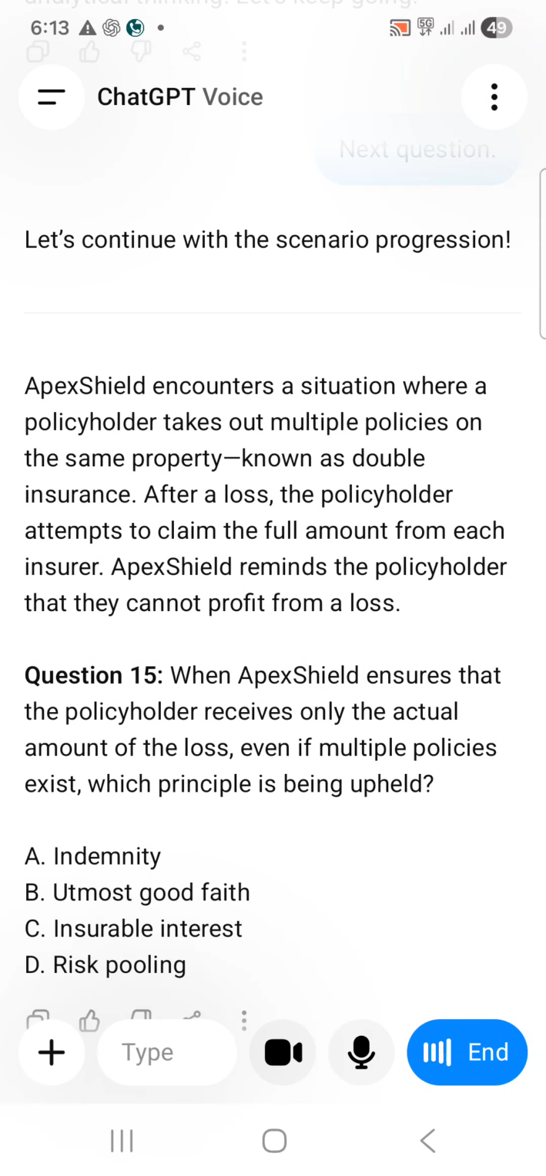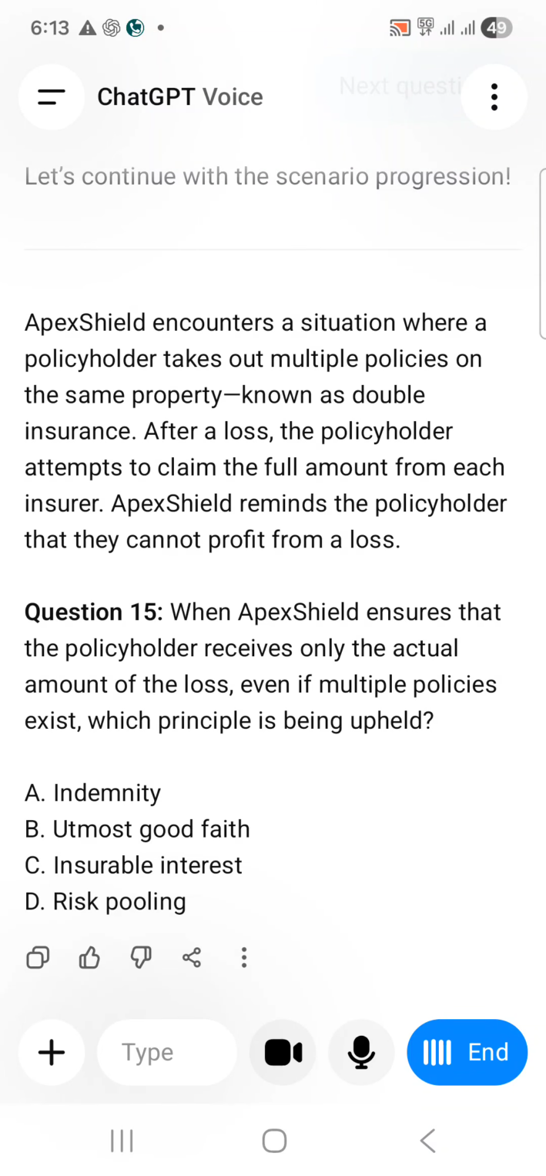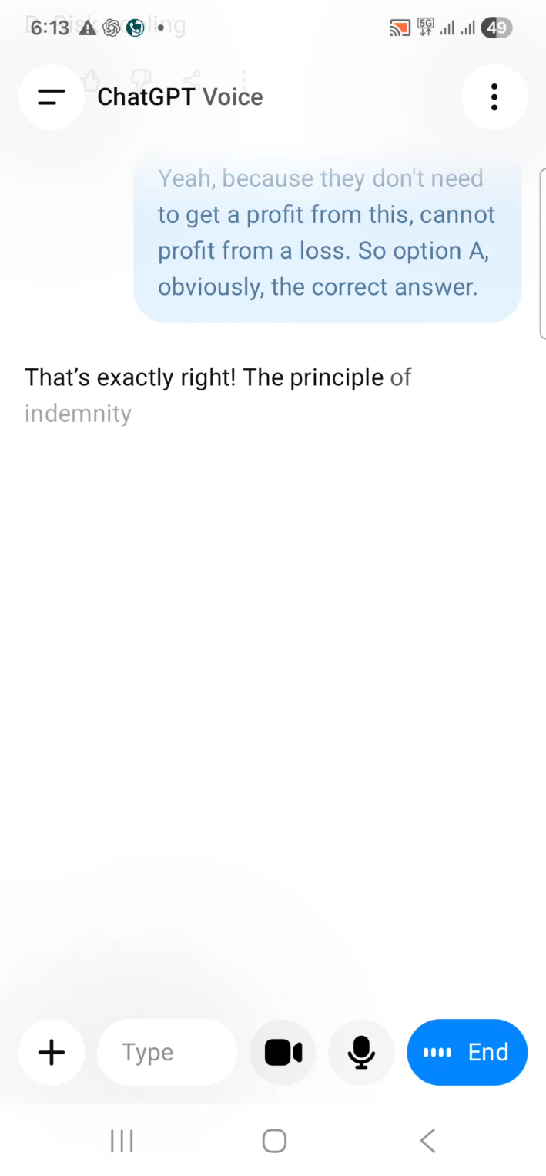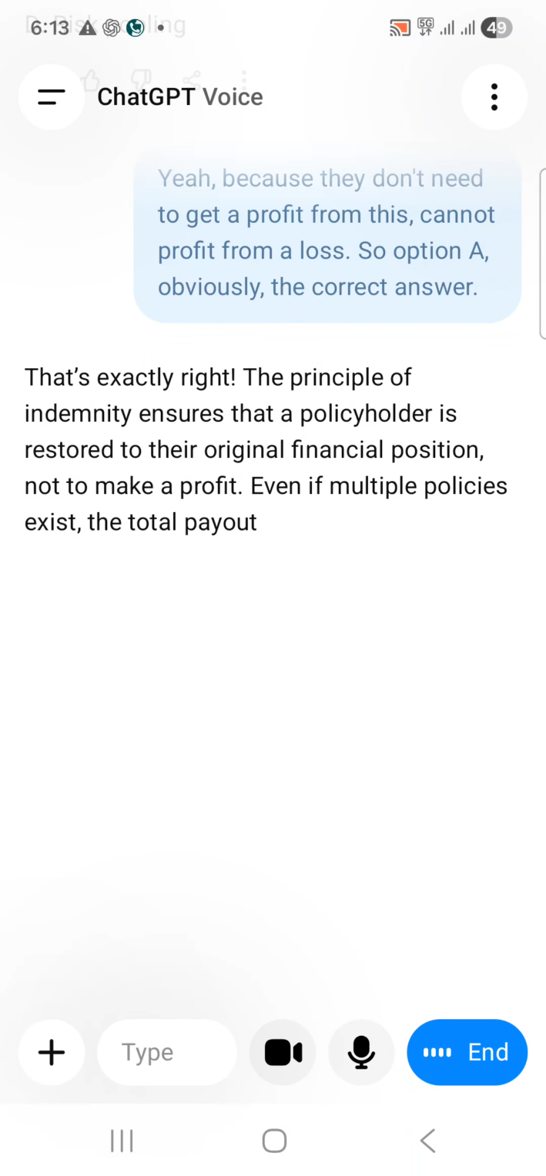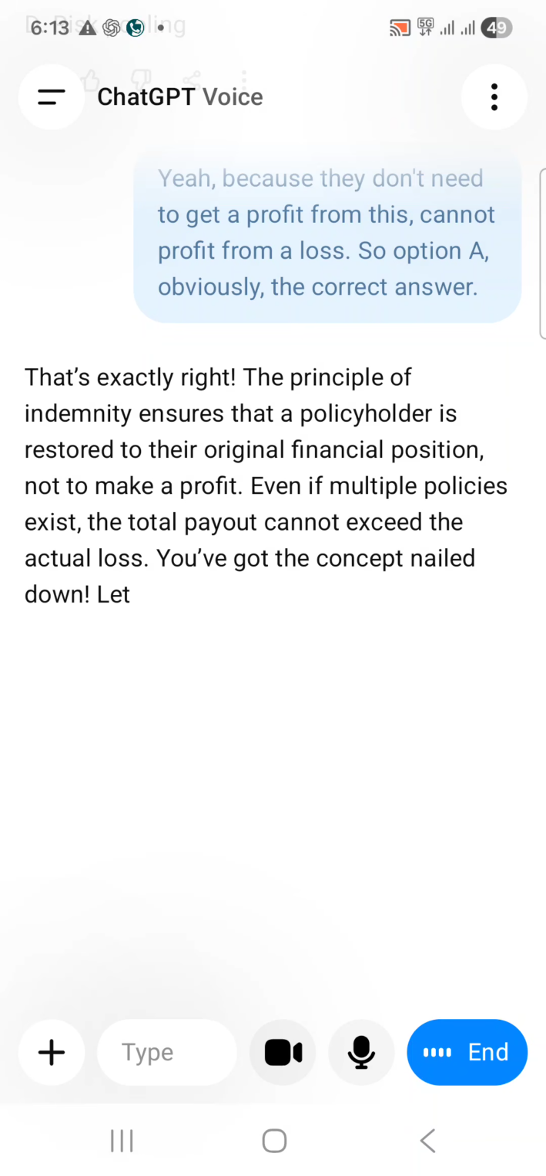Yeah, because they don't get a profit from this, they cannot profit from a loss. So option A is obviously the correct answer. That's exactly right. The principle of indemnity ensures that a policyholder is restored to their original financial position, not to make a profit. Even if multiple policies exist, the total payout cannot exceed the actual loss. You've got the concept nailed down. Let's keep going strong. Next question.